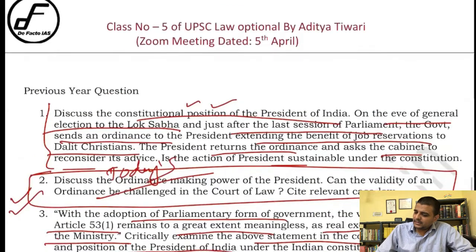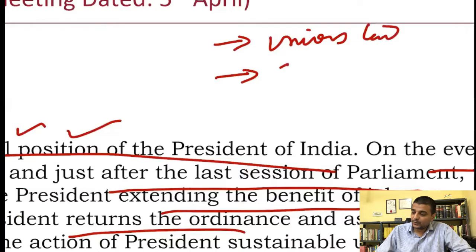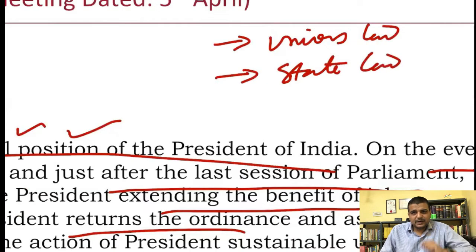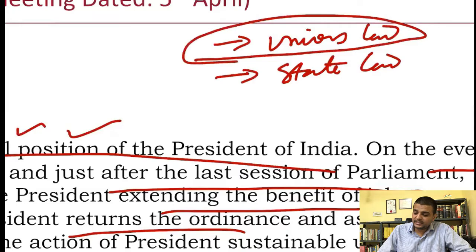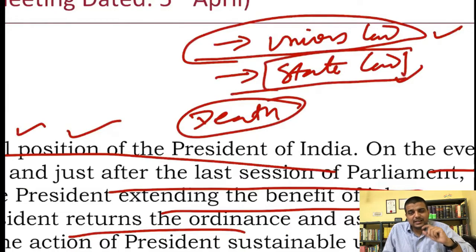See, there are basically sentences. When a court pronounces a sentence, there are two types of sentence, right? You might be punished under a union law, you might be punished under a state law. Now the president can pardon all the cases in which you have been convicted under the union law, and in the case of any death sentence, and that sentence can be under state law as well as union law. But the governor can pardon you only with regard to a sentence that you have got under state law only, right? So if you have been punished under state law, then only the governor can pardon, right?